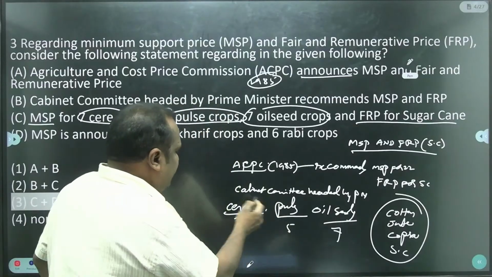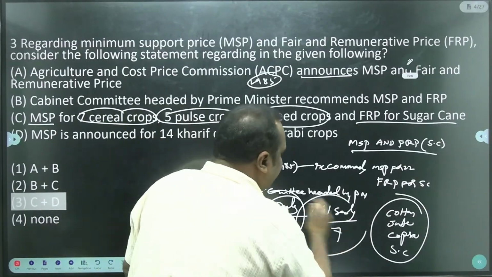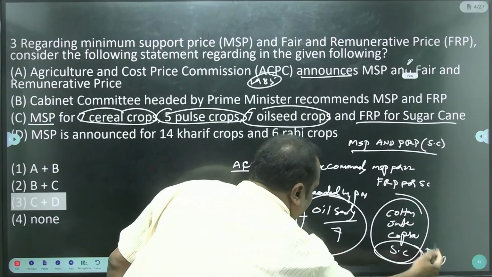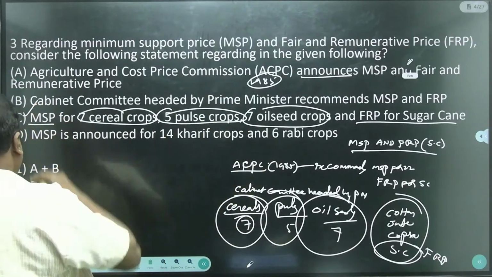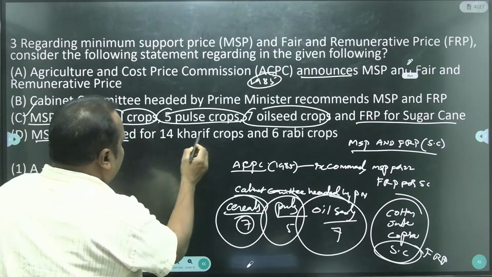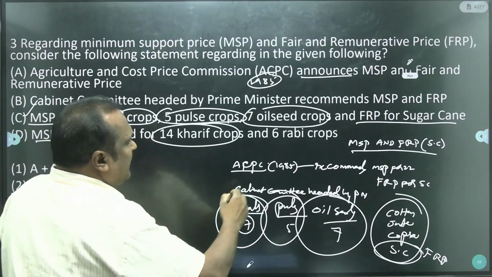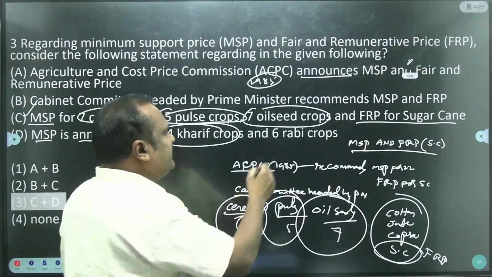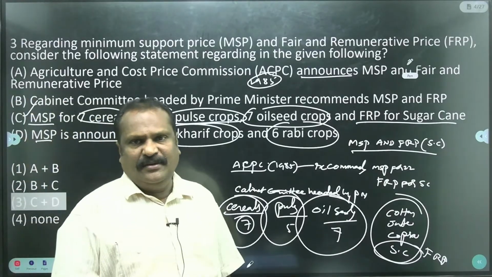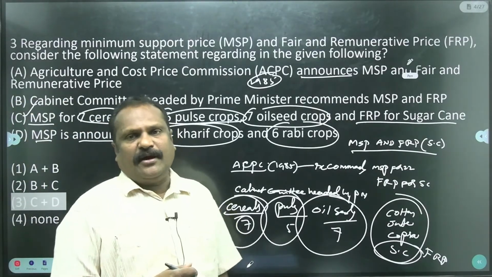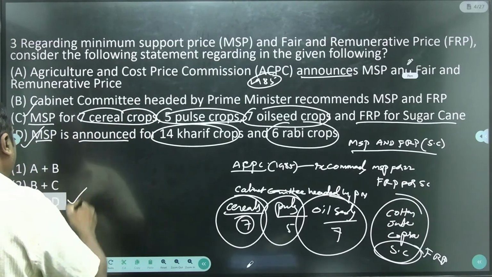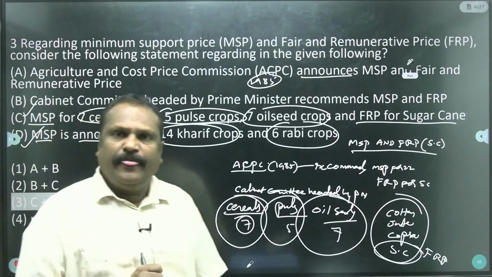Already I told, cereals 7, pulses 5, oil seeds 7, and fair and remunerative price FRP for sugar cane. Statement C is a correct statement. MSP is announced for 14 Kharif crops and 6 Rabi crops, including other cash crops. So this statement is also correct. Totally C and D are the correct statements.